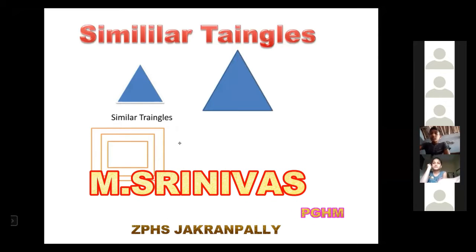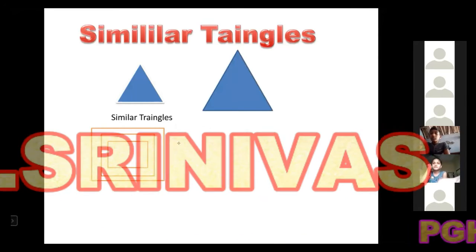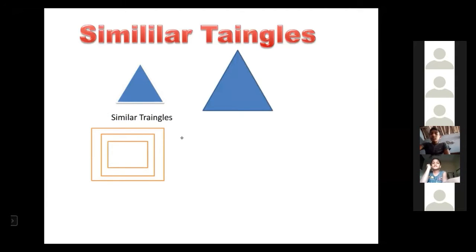Are all triangles similar? No, all the triangles are not similar, but all the squares are similar and all the circles are similar, because triangles can be equilateral, isosceles or scalene. Equilateral triangles are similar, since all three sides are equal in ratio.